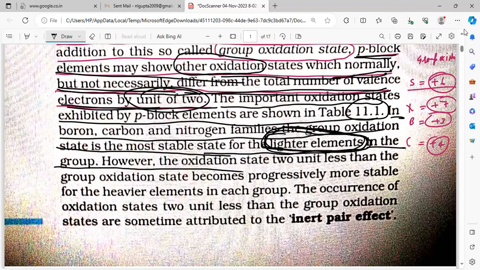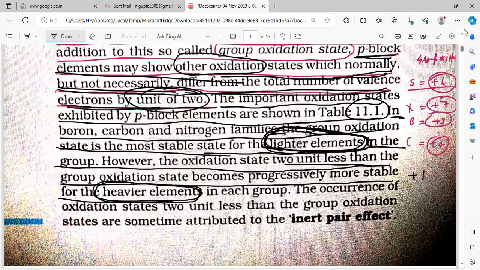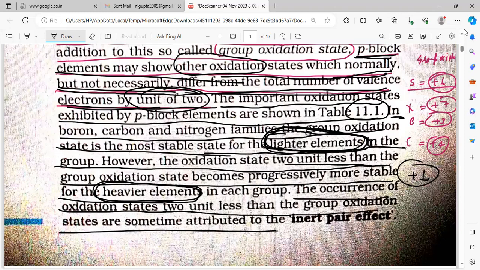However, the oxidation state 2 units less than the group oxidation state becomes progressively more stable in heavier elements. 2 units less means +1. In group 13, the occurrence of oxidation state 2 units less than the group oxidation state is attributed to the inert pair effect. Very, very important.